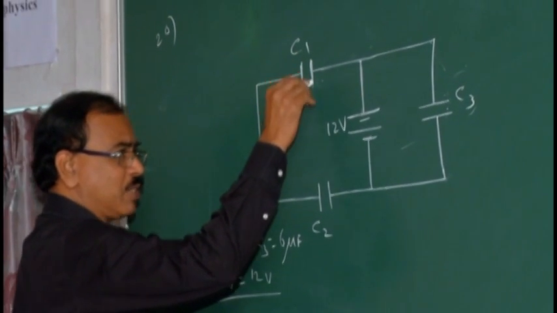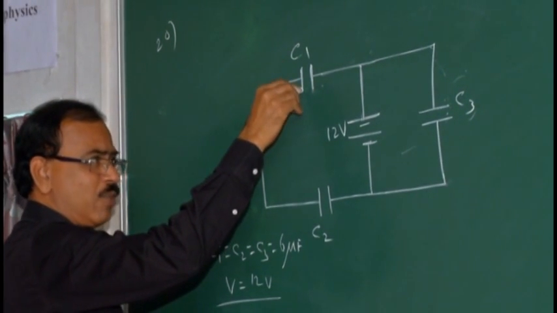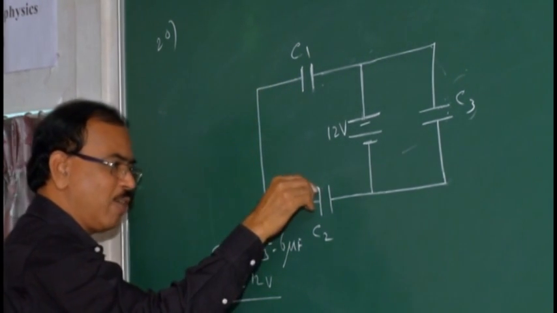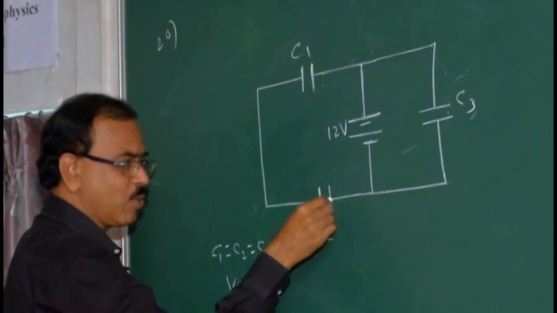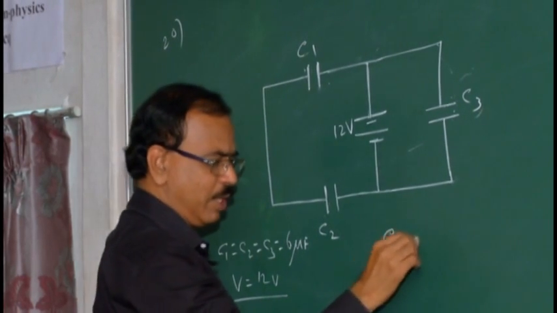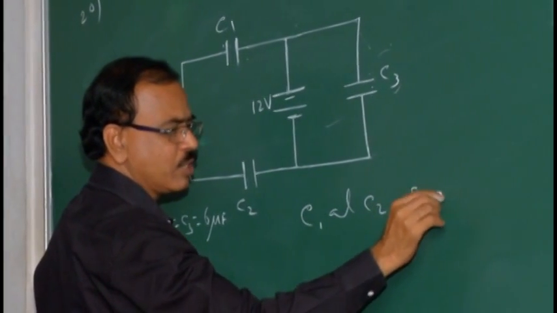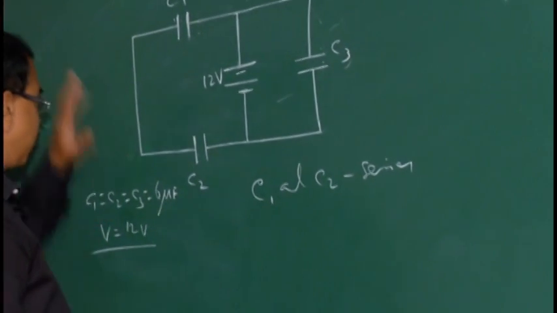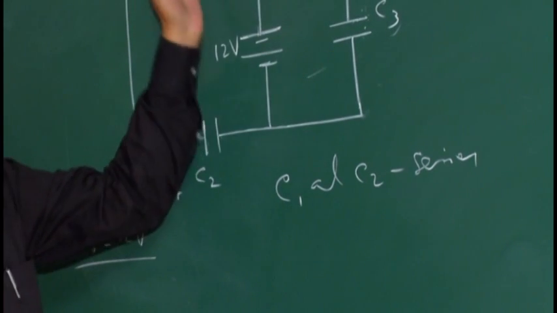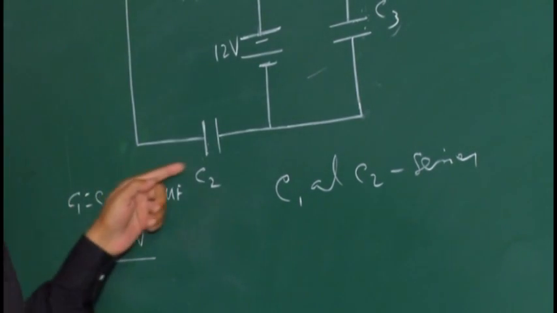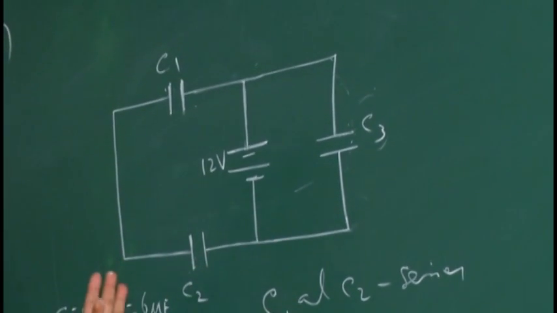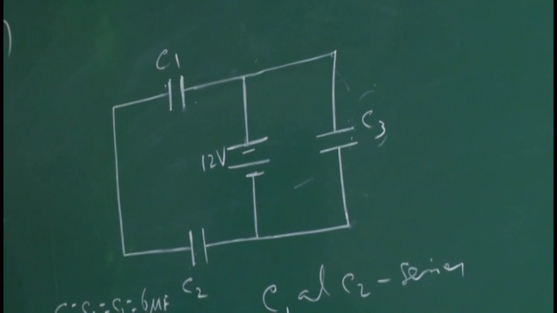Whereas if positive charge is given here, it induces an equal amount of negative charge by electrostatic induction, and this will induce an equal amount of positive charge here, inducing an equal amount of negative charge. So the charge is the same in C1 and C2. So confirmed, C1 and C2 are in series combination, and this combination is parallel with C3. If I compare with only this, actually C1 and C2 are in series, and this series combination is in parallel with C3. I think there will be no doubt about this; this is the important part.